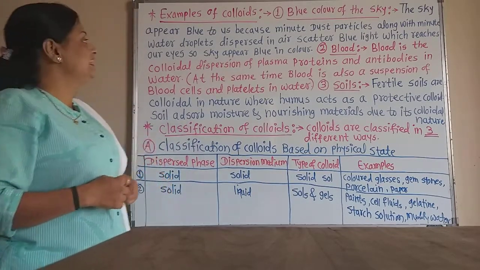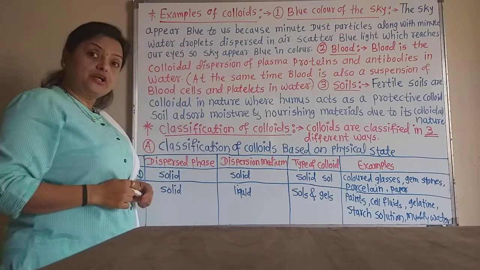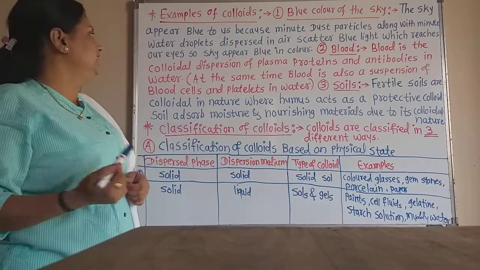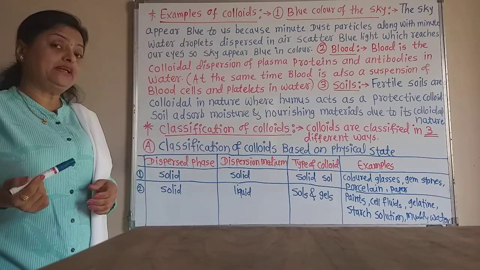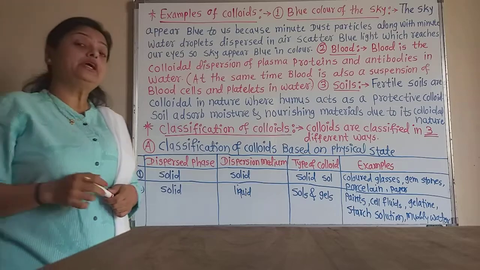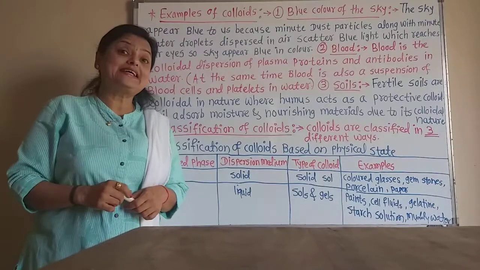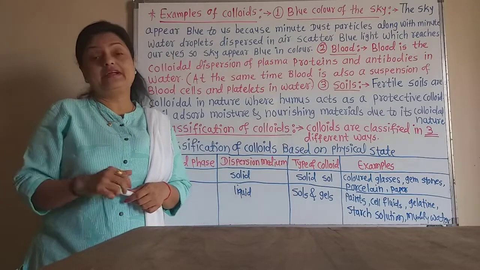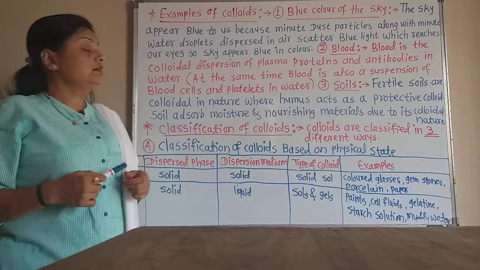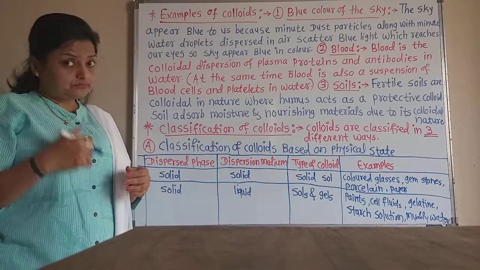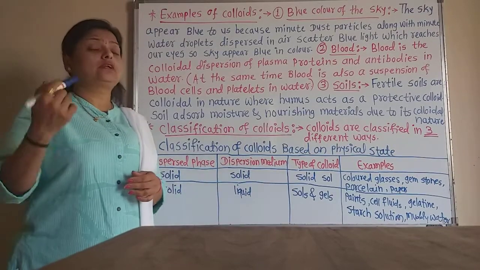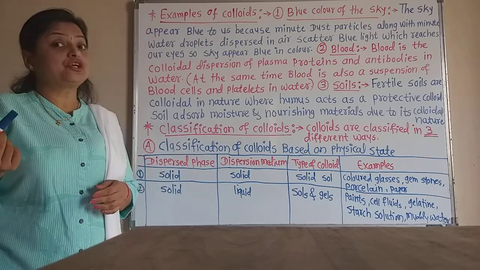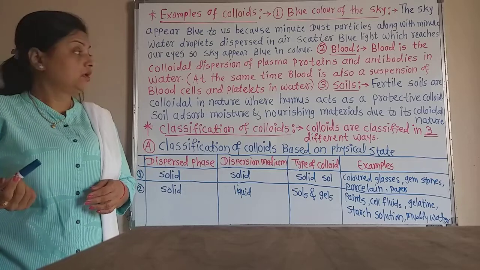So blood is a colloidal dispersion of plasma proteins and antibodies in water. The plasma proteins and the antibodies have a very small size, that is the nanometer size of nanoparticles, between 2 nanometer to 500 nanometer diameter, and therefore the plasma proteins and antibodies form the colloidal dispersion of the blood in the water.